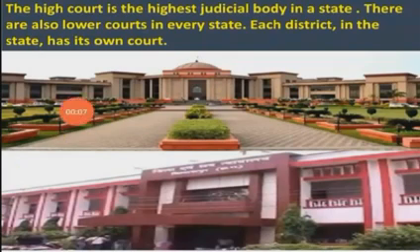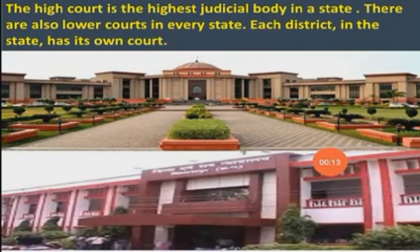The High Court is the highest judicial body in a state. There are also lower courts in every state. Each district in the state has its own court. Here we have a High Court, and this is a District Court. You have to recognize where these two courts are located.